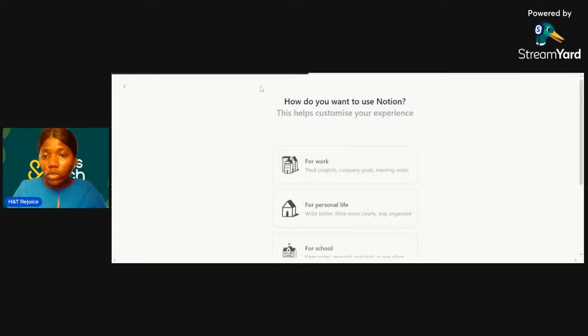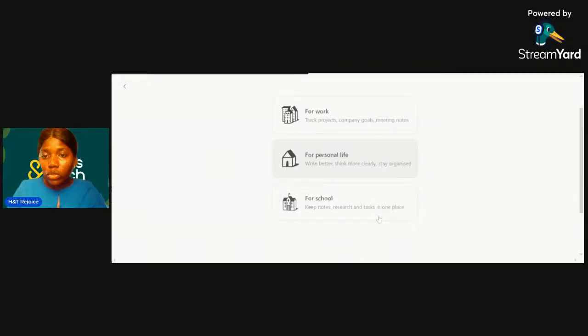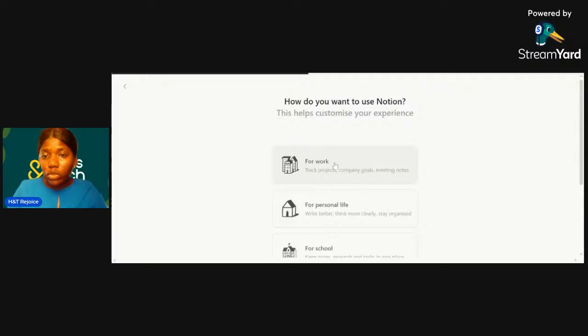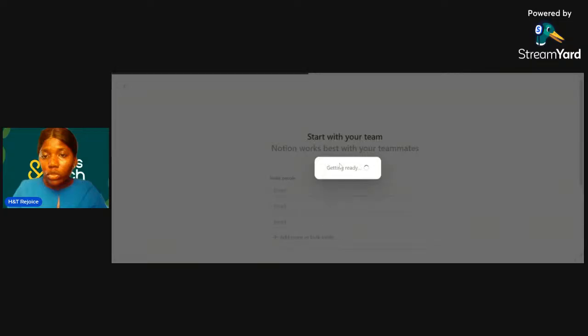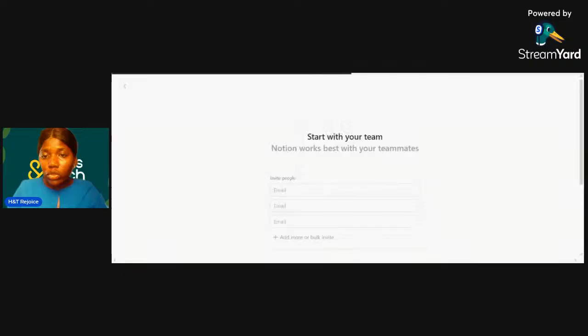So now we want to create a new workspace entirely. The other one was chosen for personal life. It says write better, think more clearly, stay organized, keep notes, research, tasks in one place. So let's say this time around, let's use it for work. All right, so now you have to invite people for you to continue.